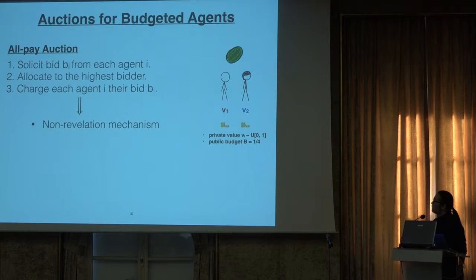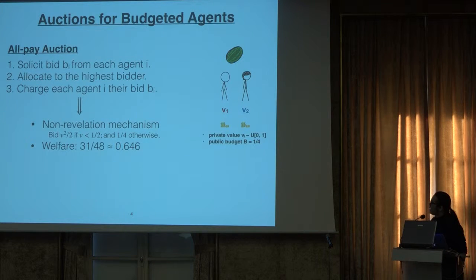It's easy to observe that the all-pay auction is a non-revelation mechanism. In other words, the agent will not prefer to report their value truthfully because the mechanism will always charge their bid. In our example of two agents with values from uniform [0,1] and a budget of a quarter, they will bid v^2/2 if their value is below half and bid their budget otherwise. So compared with the second price auction, the all-pay auction has more distinguishability if both agents have a high value.